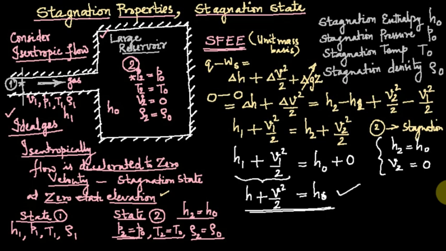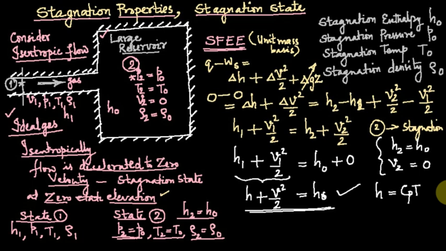Now we pass on to the next part, how do we obtain the relationship for stagnation temperature. For an ideal gas, you know that enthalpy is a function of temperature, Cp T, a calorically perfect gas we say. So H is equal to Cp T, that means it is proportional to the temperature.